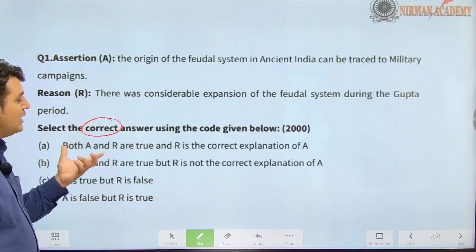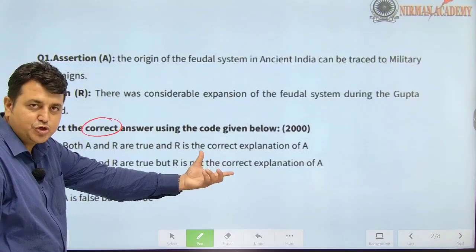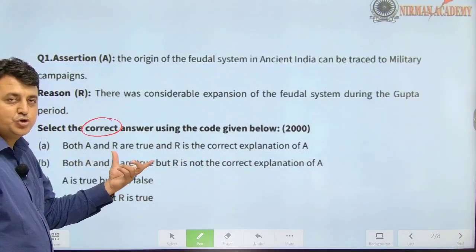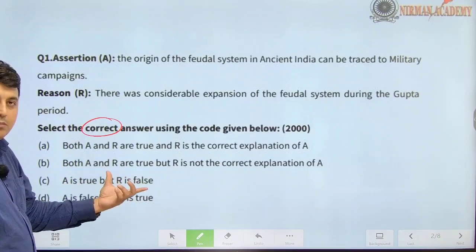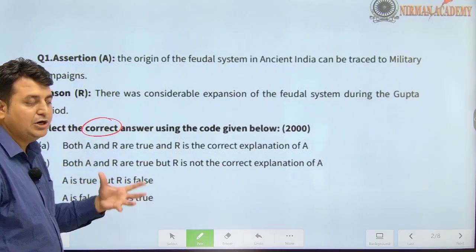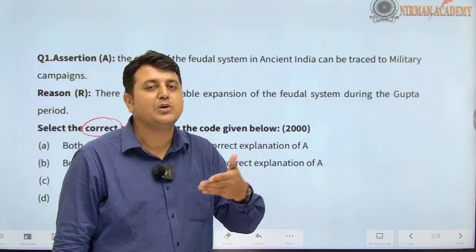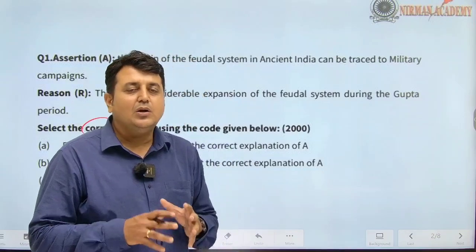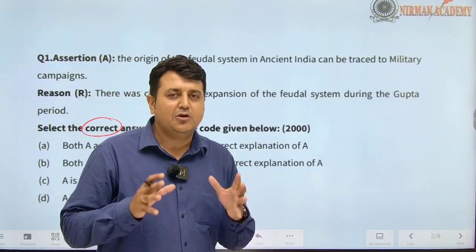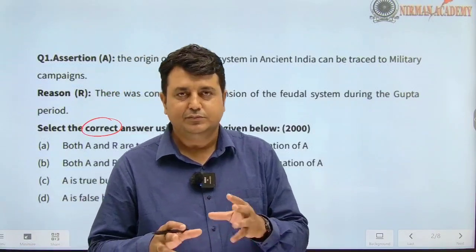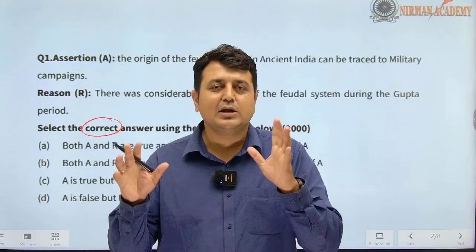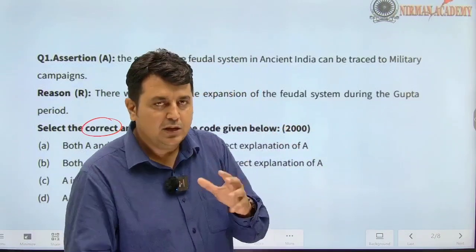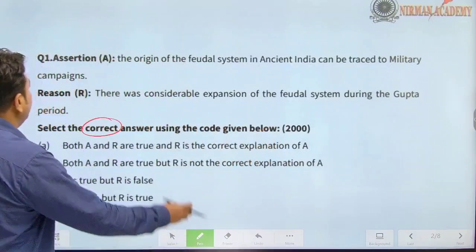In that: both A and R true, R is the correct explanation of A. Both A and R true, but R is not the correct explanation. A true, R false. A false, R true. Now, statement 1 and statement 2 are given. This question is very simple if you know the statement. If the first statement is wrong, you can directly jump to the answer. Yes? Now, the first question we're going to do.